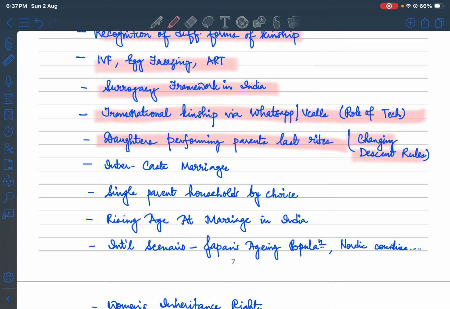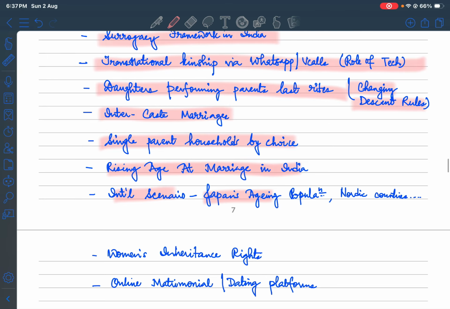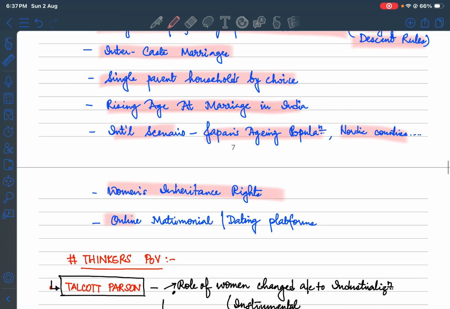So you just need to showcase to the examiner whatever changes have happened in the contemporary format. Intercaste marriages you can talk of. You are seeing in the news nowadays single parent households by choice, rising age at marriage in India. International scenarios like Japan's aging population, Nordic countries talking about companionship and everything. Women's inheritance rights, online matrimonial and dating platforms. So do you think that these topics will ever grow old and questions will not be asked by UPSC or any other exam, right? You just need to showcase that this is an evolving topic. Many things will happen in this institution in the coming future, so you need to always be aware about the topic, right?